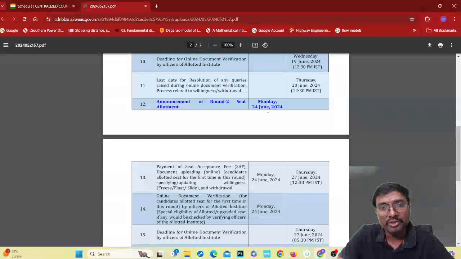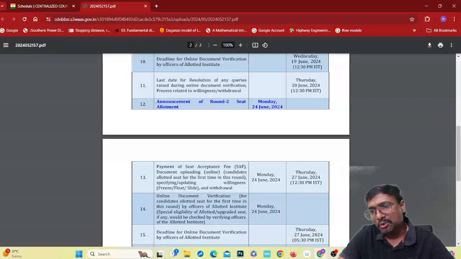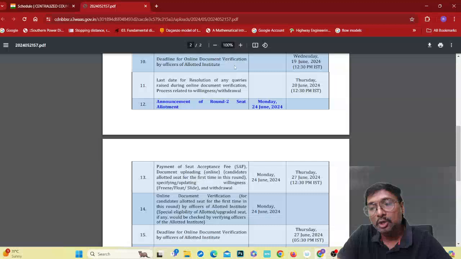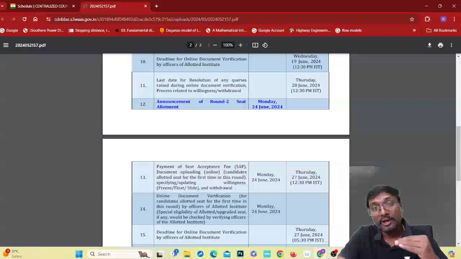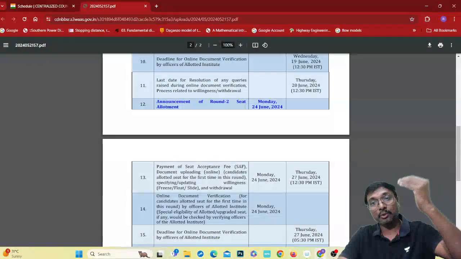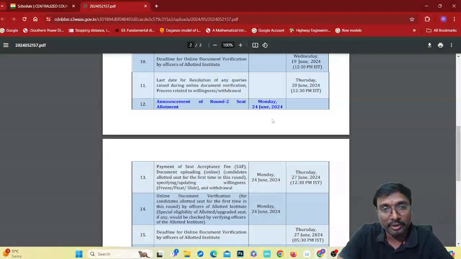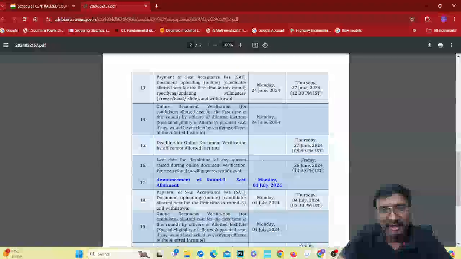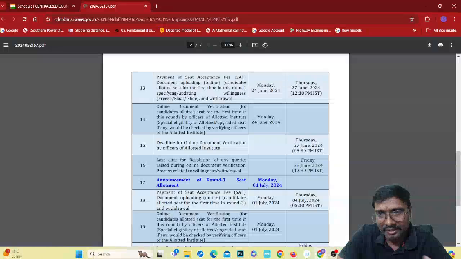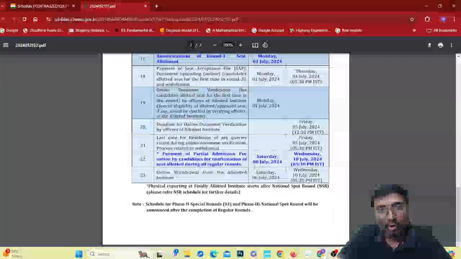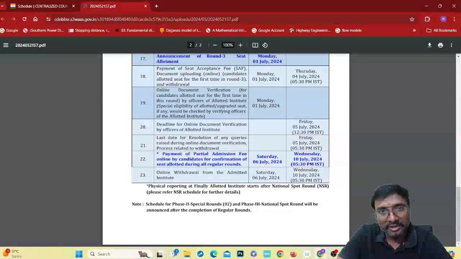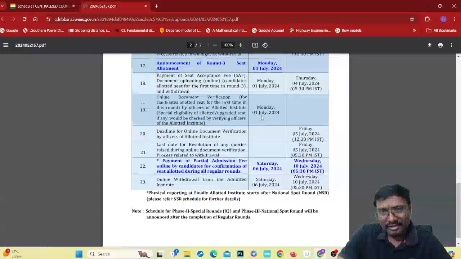Why will round 2 come into the picture? Because some people who have got into good IITs will be withdrawing these NIT seats, and then you have a chance of upgrading your options. Round 2 announcement will be available on Monday 24th June. The same process as in round 1 will happen up to 28th June. Round 3 will start on 1st July. So this is how the process will be.